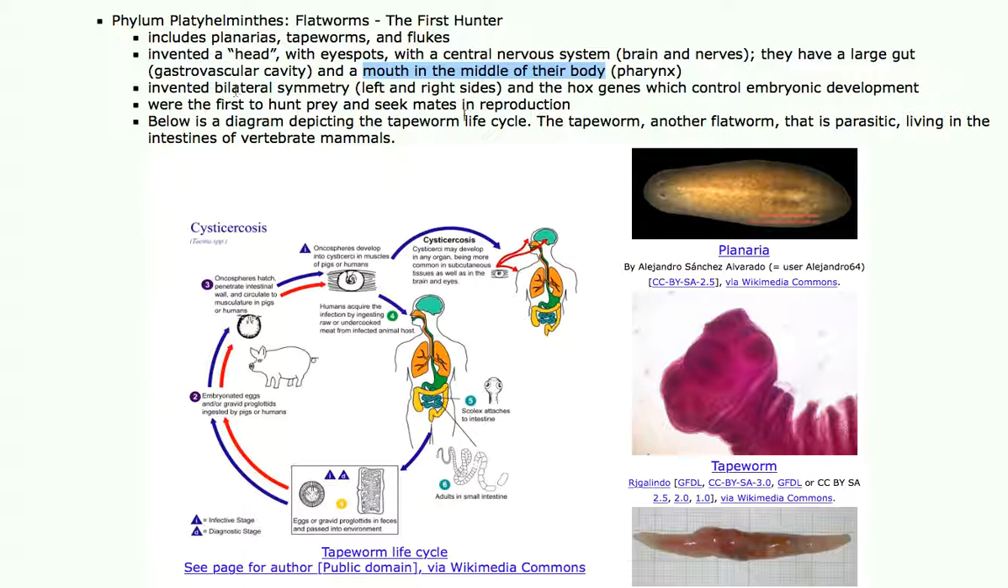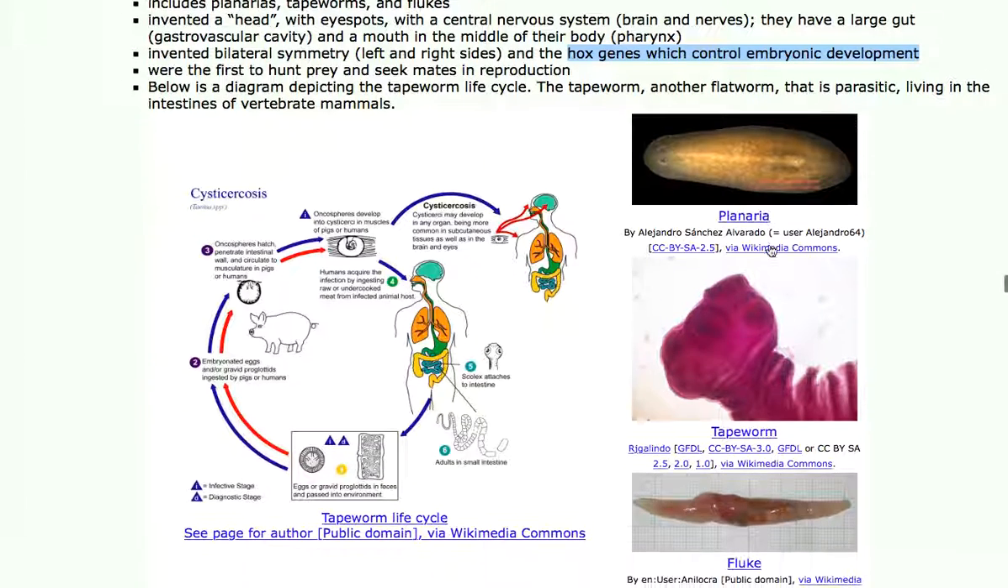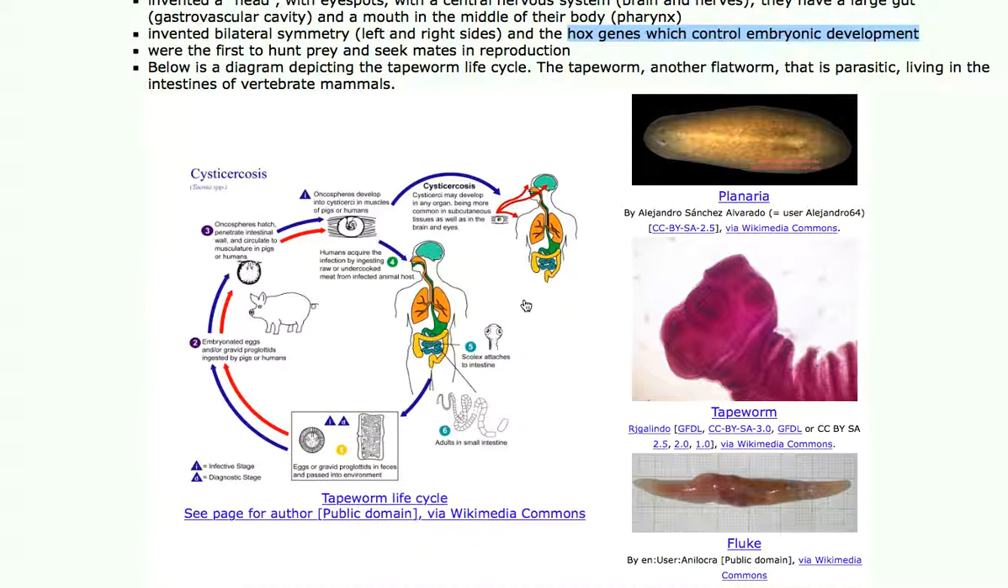So they have the bilateral symmetry, and they have a special set of Hox genes which control their embryonic development. We have Hox genes too. Ours are far more complicated than those in the flatworms, but our body is more complicated. Hox genes are what design the body during embryogenesis. So the more complicated the animal, the more complicated the Hox genes. And like I said, this is the first group to seek and find prey and food.